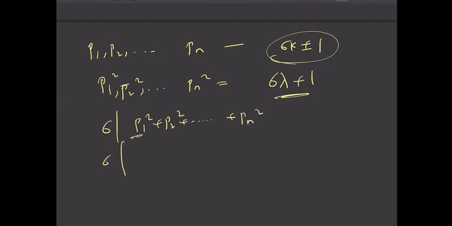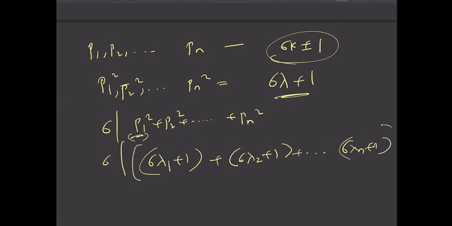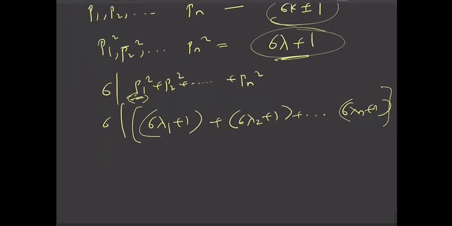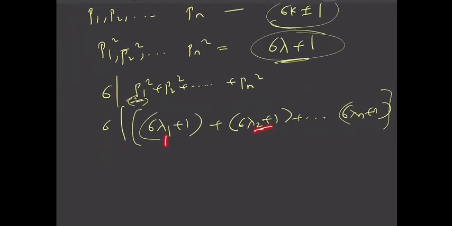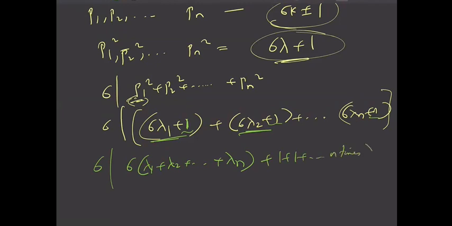So say 6 divides, let us say p1 square is 6 lambda 1 plus 1. Yes, p2 square is 6 lambda 2 plus 1, and so on, 6 lambda n plus 1. Since all of these squares are of the form 6 lambda plus 1, I have assumed that they are 6 lambda 1 plus 1, 6 lambda 2 plus 1, and so on, 6 lambda n plus 1. So clearly I can say that 6 divides 6 of lambda 1 plus lambda 2 plus so on plus lambda n, plus how many times you have got 1? These are n brackets, right? In each bracket you have 1. So 1 plus 1 plus 1, n times. Yes. So 6 divides 6 of lambda 1 plus lambda 2 plus so on plus lambda n, plus n.